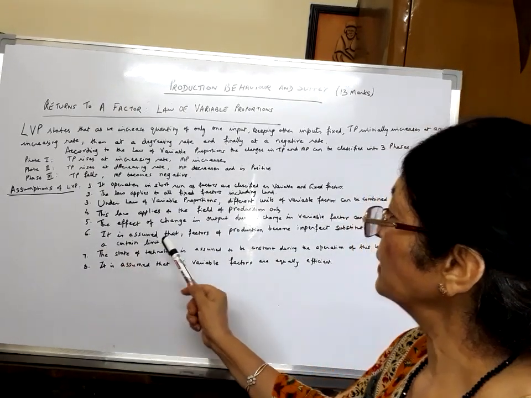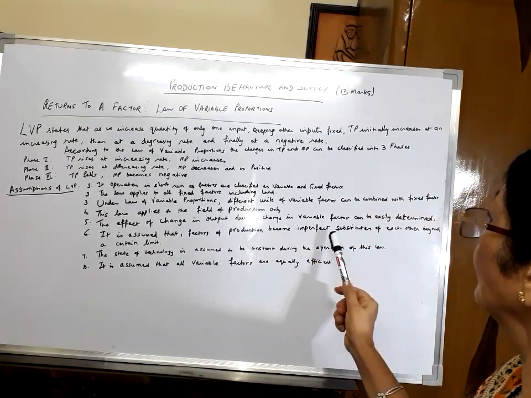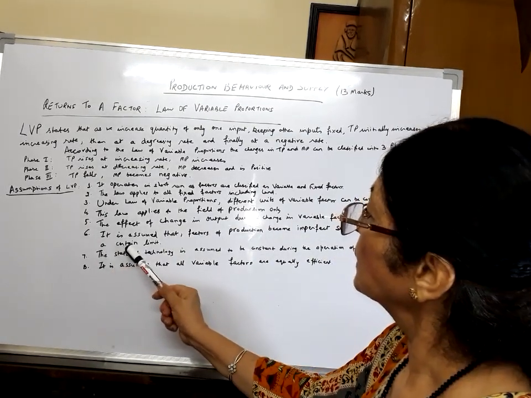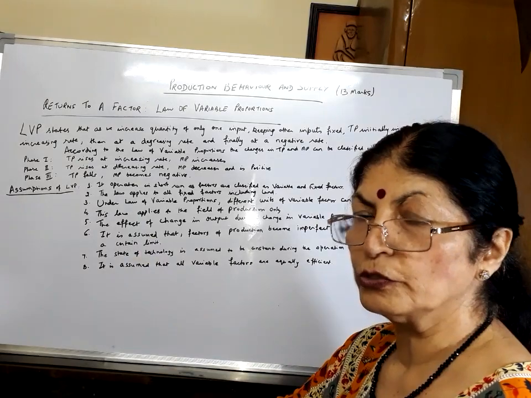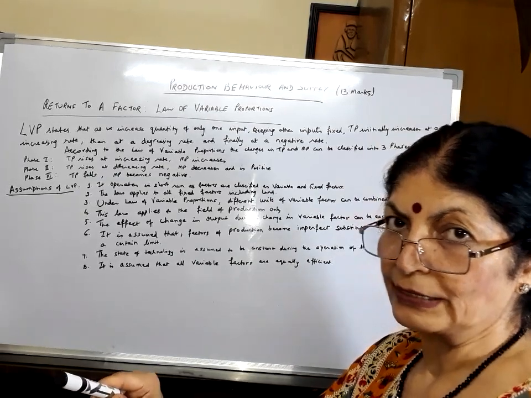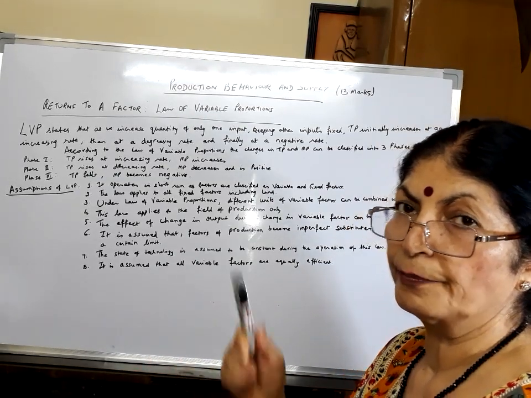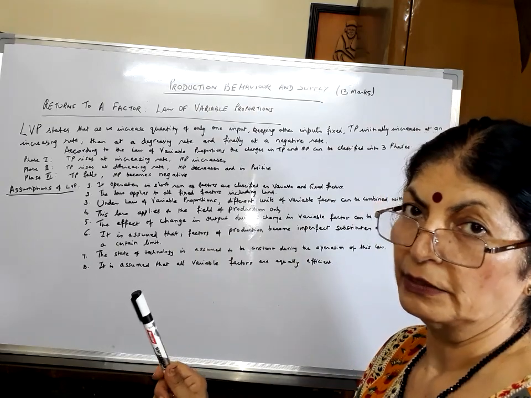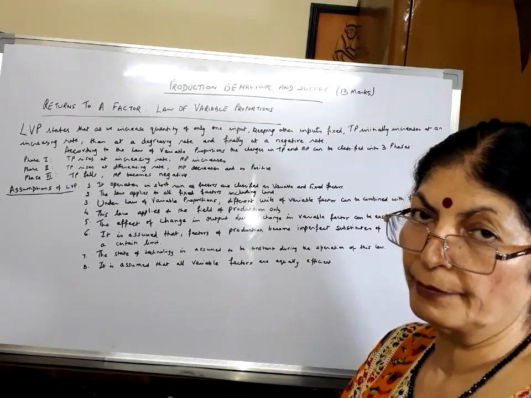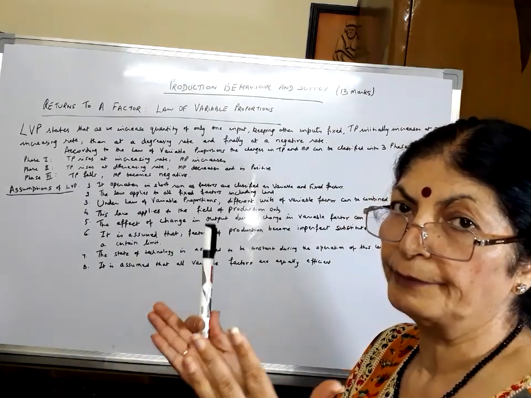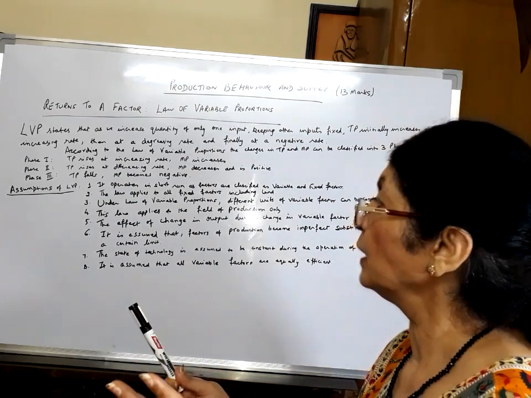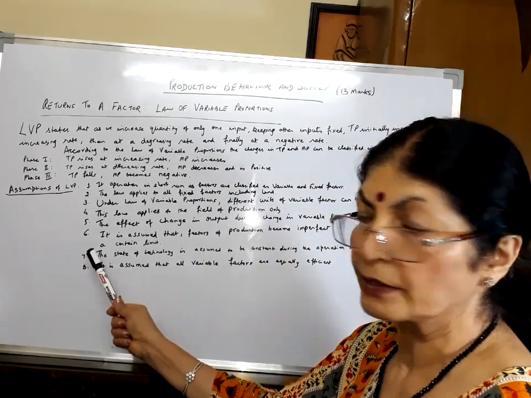Sixth assumption, it is assumed that factors of production become imperfect substitutes of each other up to a certain limit. Yes, you can substitute labor in place of machine for a particular extent of production, but total replacement of machine cannot be done only by having more units of labor. We can substitute machine for labor or labor for machine up till a particular limit, but total substitution of these two factors for each other cannot be done. This is your sixth assumption.